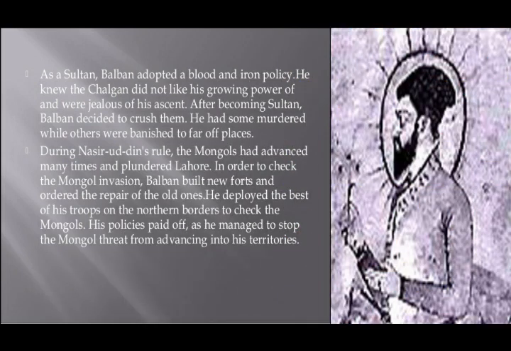Ghiyasuddin Balban created a strong centralized army to deal with internal disturbances and to check the Mongols who were posing a serious danger to the Delhi Sultanate. To keep himself informed, Balban appointed spies. Balban introduced the practice of Sijda, that is, bowing down and saluting the king, and Pabos or Zamin Bos, that is, kissing the feet. He also introduced a strict code of conduct for nobles and even banned them from attending parties or drinking wine. His successors were weak rulers, and in 1290 the Khalji nobles took Delhi under their rule.